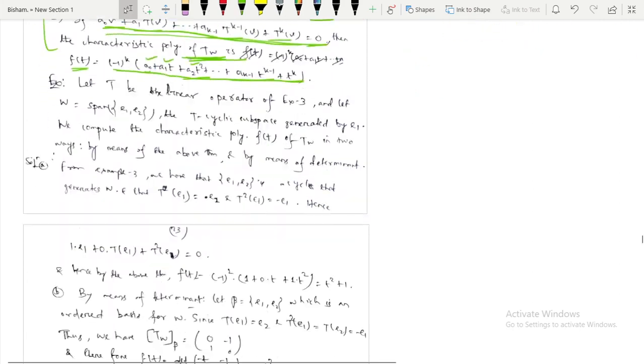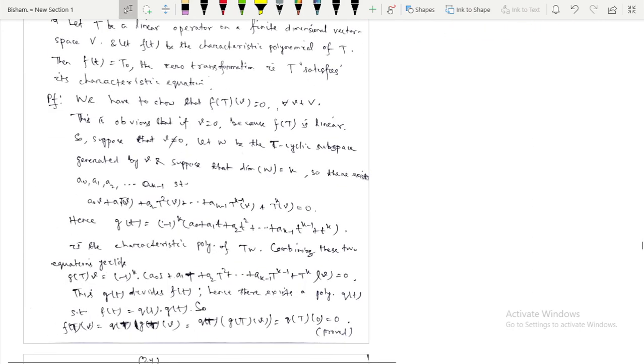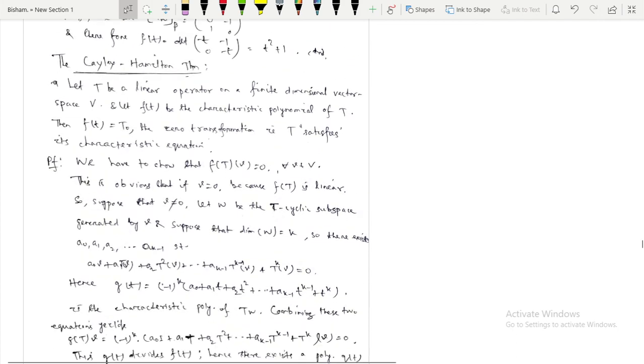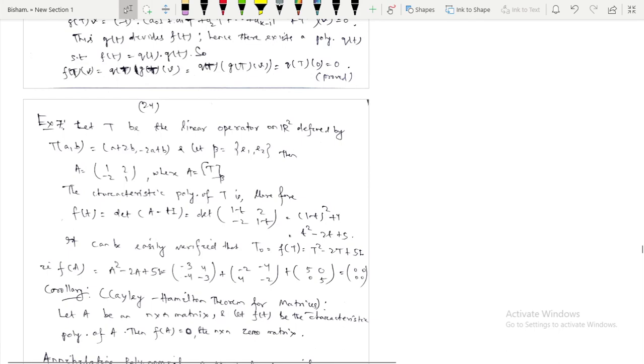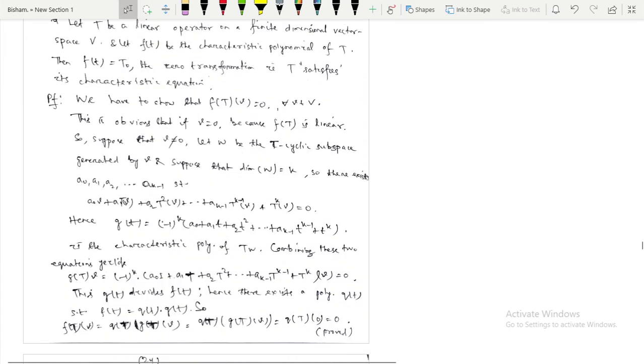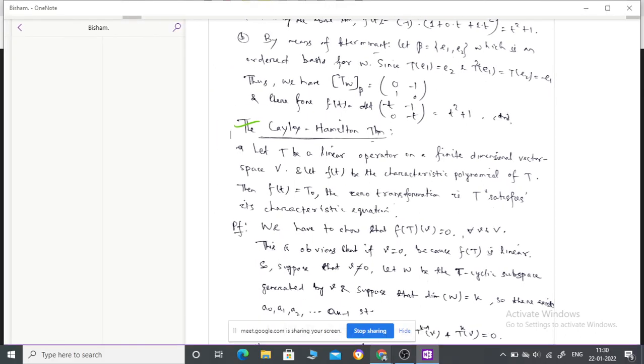Now we will study the Cayley-Hamilton theorem, or rather in the next class we will study it. So you remember these things, and in the next class we will study the Cayley-Hamilton theorem. Today is only this much.